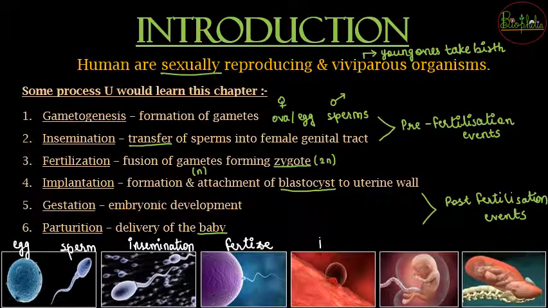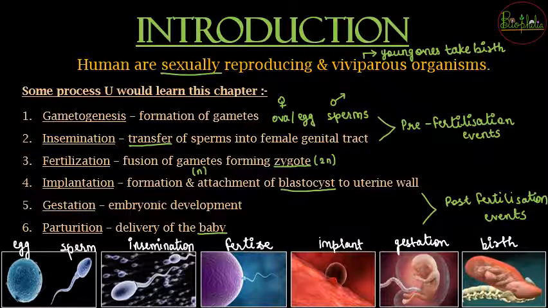There is going to be implantation into the uterine wall, and after implanting inside the uterine wall, there will be gestation. In gestation, embryo formation and embryo development will occur, and then finally there will be the birth of the baby, that is parturition. So that was about the processes that you have to study one by one in detail. First we will focus on the male reproductive system, then we will do the female reproductive system, then fertilization, implantation, gestation, parturition, and in this way the whole chapter will be completed.